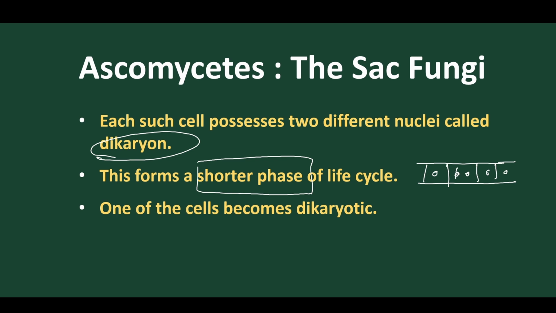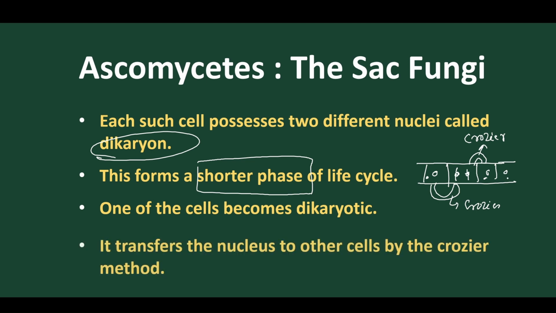Here one of the nuclei divides, and after division one divided nucleus is transferred to the next adjacent cell with the help of a bridge, and this bridge is called the crozier. By means of this bridge, one of the nuclei is transported to the other cell, so the other cell simultaneously develops into a dikaryotic cell. This is how one dikaryotic cell converts all the hyphal cells into the dikaryotic phase, by the crozier method, the bridge method.